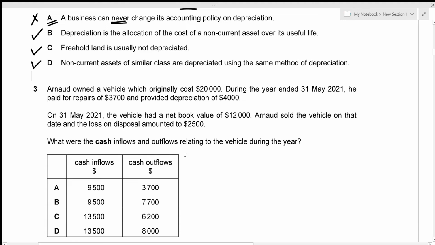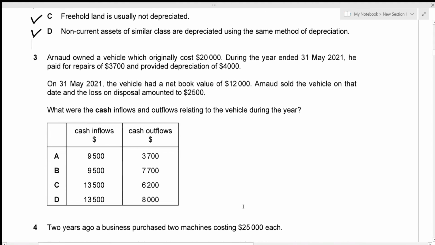Let's move on to question number 3. We have Arnaud, who owned a vehicle which originally cost 20,000. All right. And then during the year ended 31st May 2021, he paid for repairs of 3,700 and provided depreciation of 4,000. And then on 31st May 2021, the vehicle had a net book value of 12,000, right? And then Arnaud sold the vehicle actually, all right? And he incurred a loss. So the loss on disposal is given and the amount is 2,500.